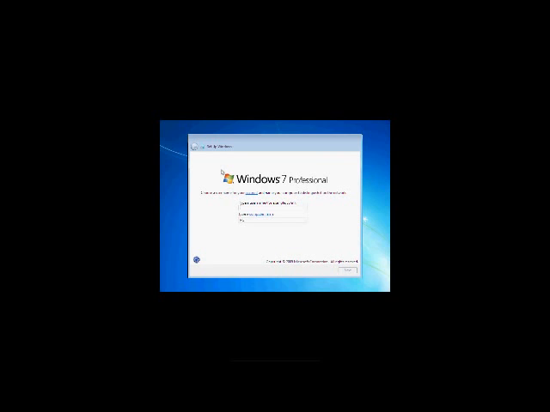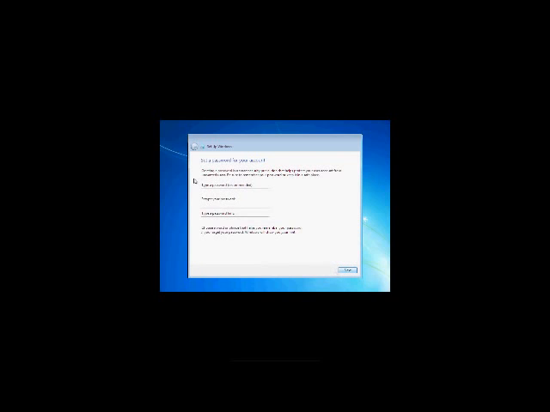Okay, type a username. Let's put, I don't know, let's have Dawood's name. Press next. Password, we're just gonna leave this blank. Of course it is recommended to have a password, but for this small demonstration, let's just leave it at that.